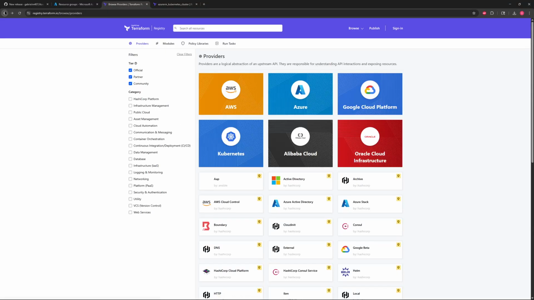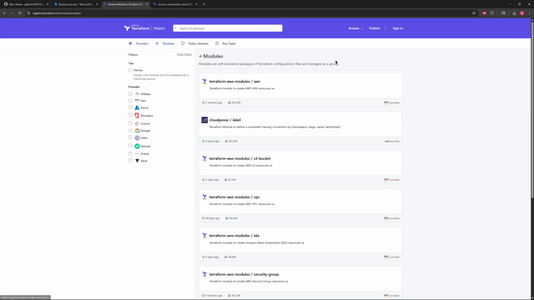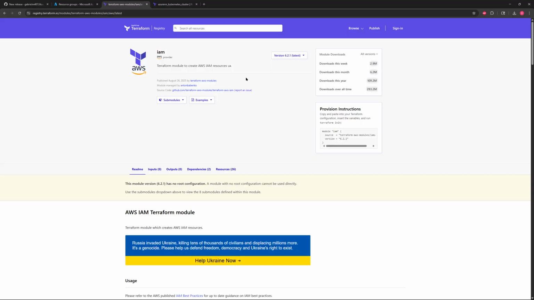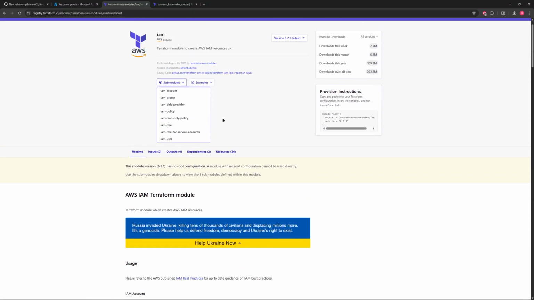And let's go back. So we have the providers up here, and then let's go to the modules. So modules are a lot of what you've seen. They are code that we can use within our Terraform code, and we can come here and see more information about them. So we can see what different versions they're using. And this one, for example, has had many, many versions over time, and it's always recommended to use the latest version that you can. And then we can see what sorts of submodules are used within it. We can see the kinds of examples that they have right here.